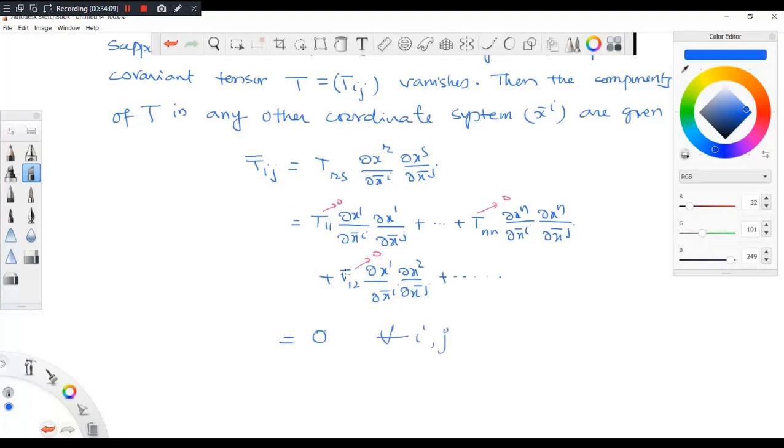So what does it mean? If T_ij are 0 in one coordinate system, in the other coordinate system also it will be 0. Okay, so therefore T equal to 0 in all other coordinate systems.